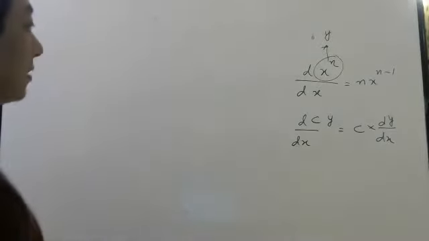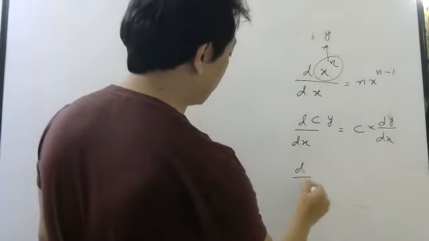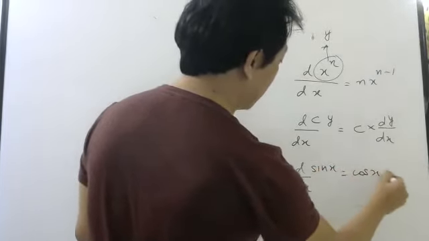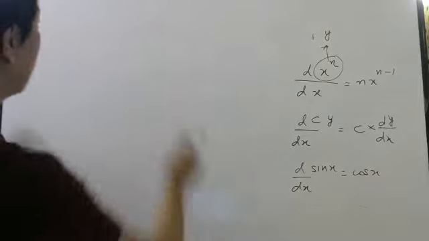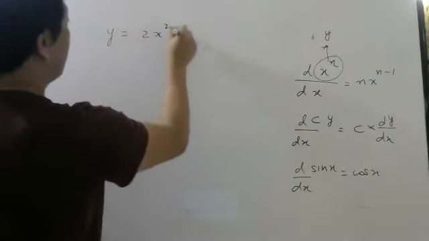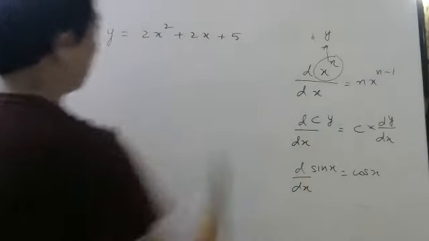Okay. And then some other formulas are there. Differentiation of sine x is cos x, like that. Okay. So let us do one simple problem. So y is equal to 2x square plus 2x plus 5.